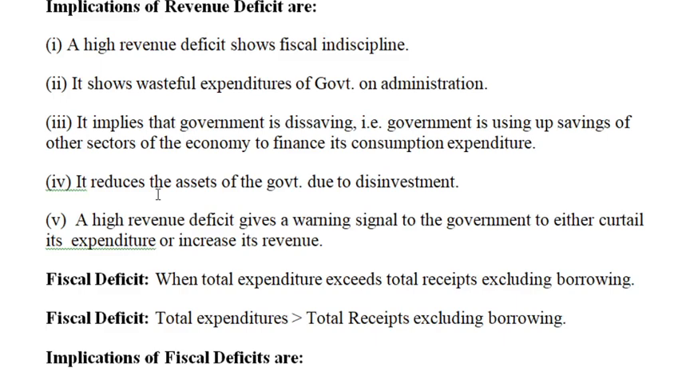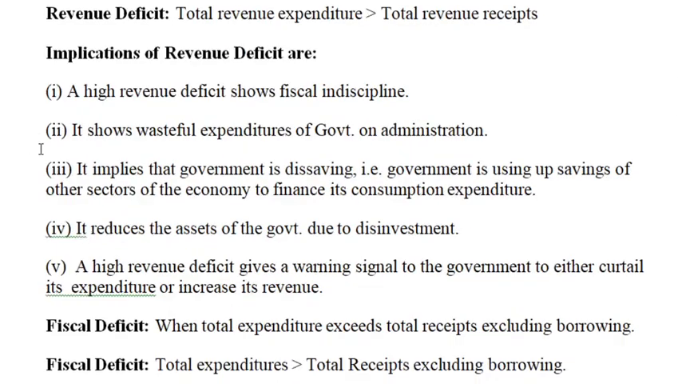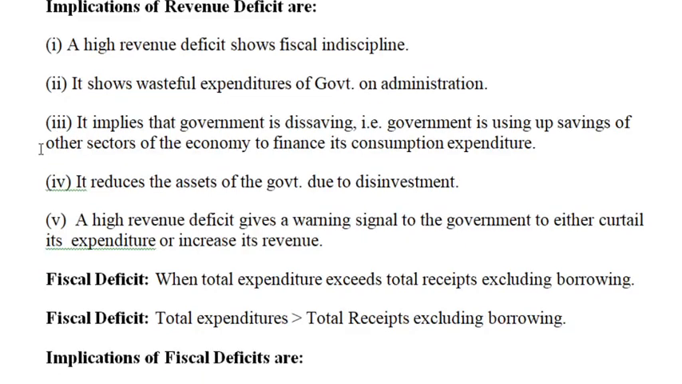Since a major part of revenue expenditure is committed expenditure, it cannot be reduced. Often the government reduces productive capital expenditure or welfare expenditure. This would mean lower growth and adverse welfare implications. The implications of revenue deficit are available on the screen, and you will easily see them with the help of points.